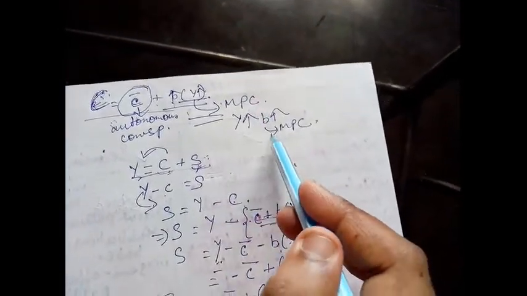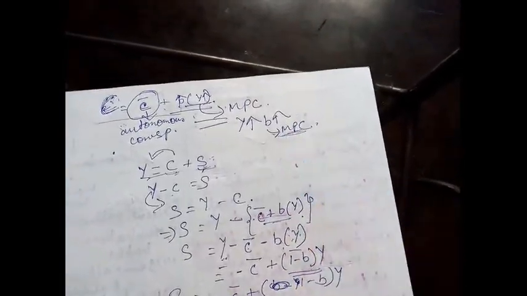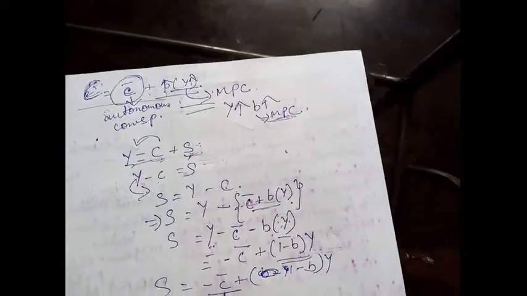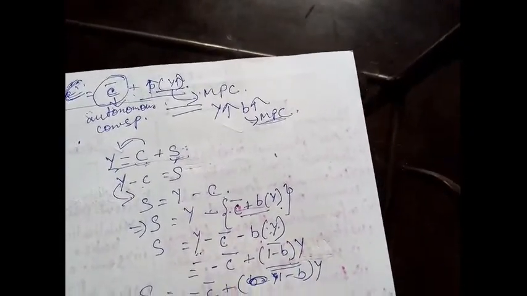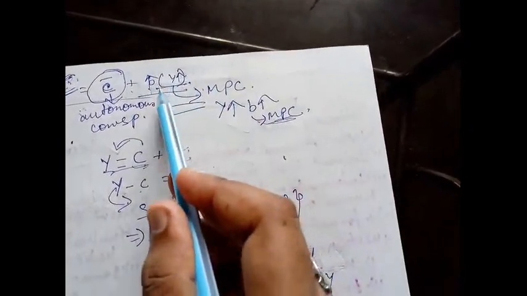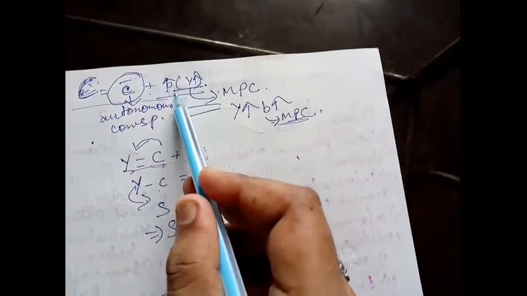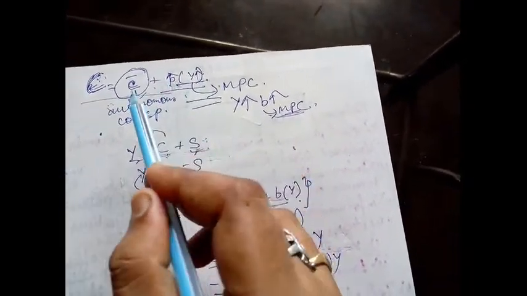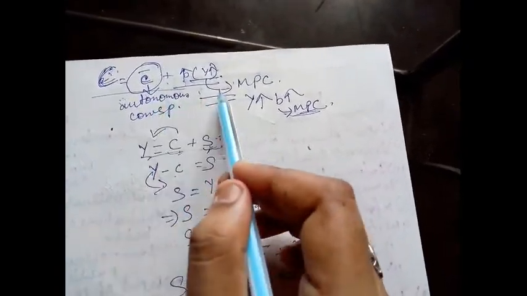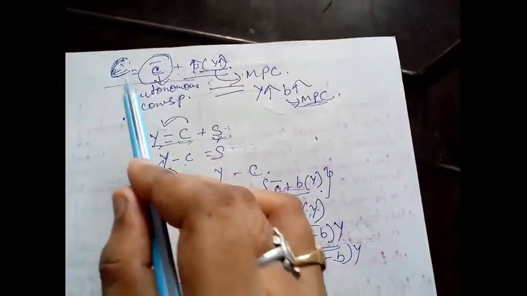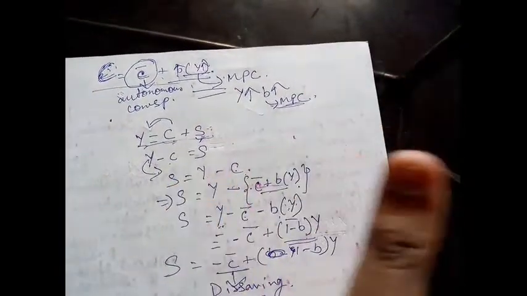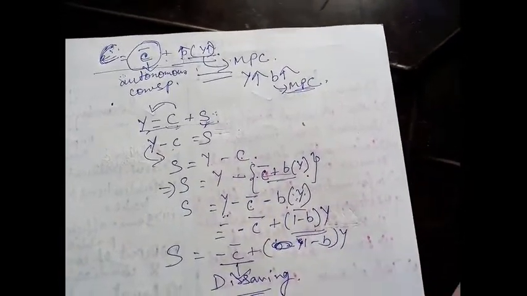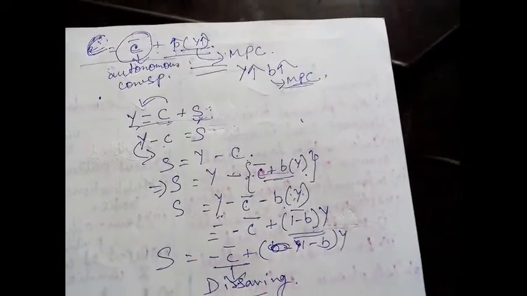B is your MPC. MPC means as your income increases, your consumption also increases, and it is denoted by B. So as your Y increases, your B increases. Summing up both of these is your capital C. This thing is clear. Now the problem is to find out the saving function.